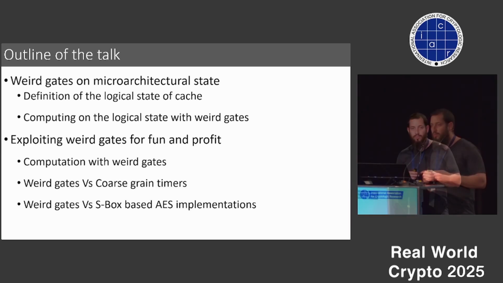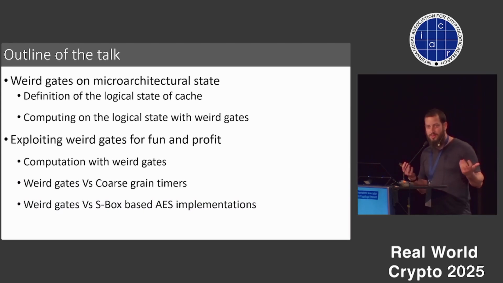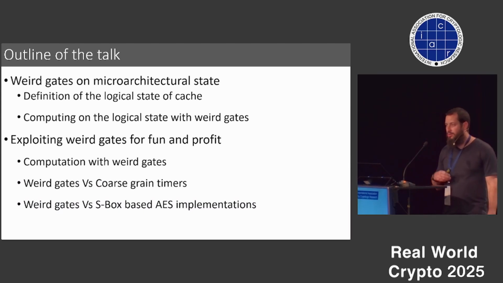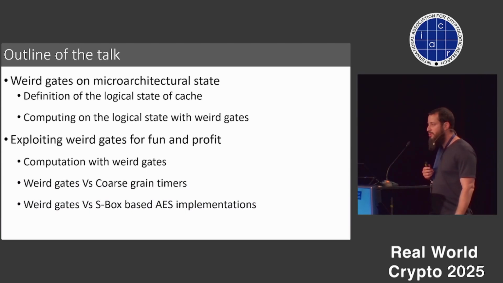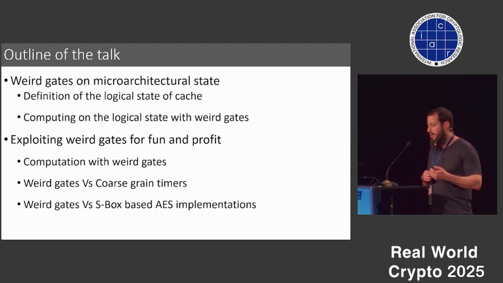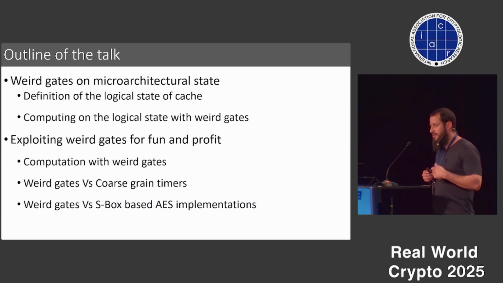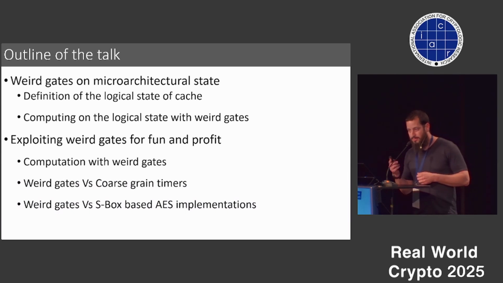So we're going to show how we can exploit the word gates, both for fun and maybe for somebody, for profit. We're going to show how we can do more complex computation, how we can use them to overcome coarse-grained timer mitigations for side-channel attacks, and how we can use them to break S-box-based AES implementations.